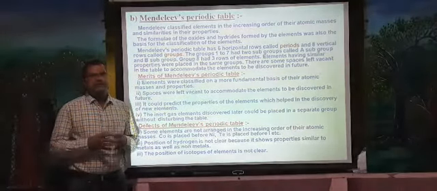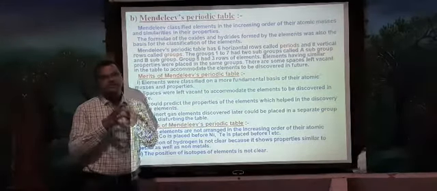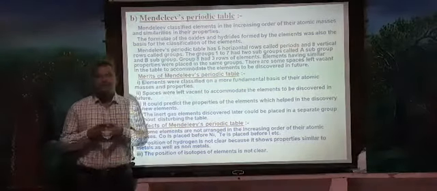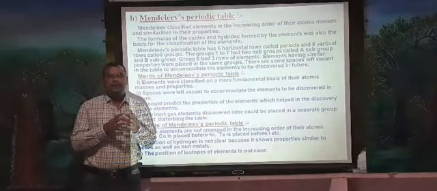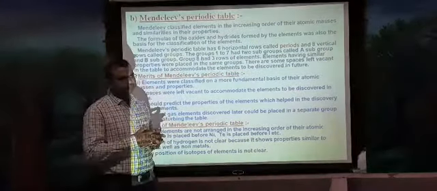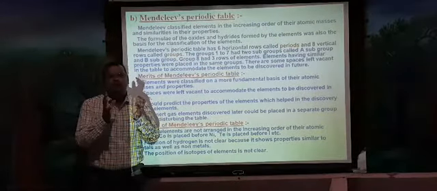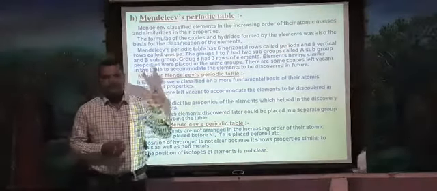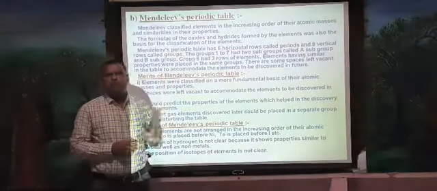How is the periodic table? At this time about 63 elements had been discovered. So during his period, he started classifying the elements according to the increasing order of their atomic masses. What did he do? He prepared 63 cards, and on each card he wrote the properties, and after writing the properties he started sticking them on the board.